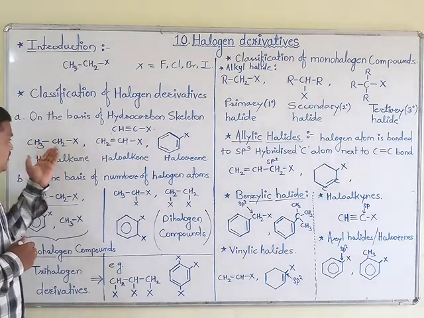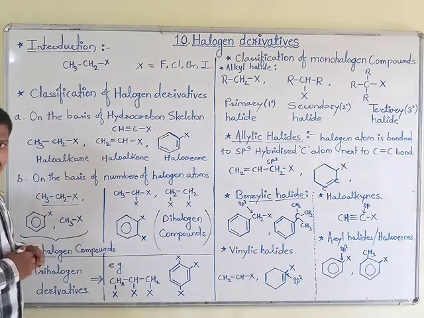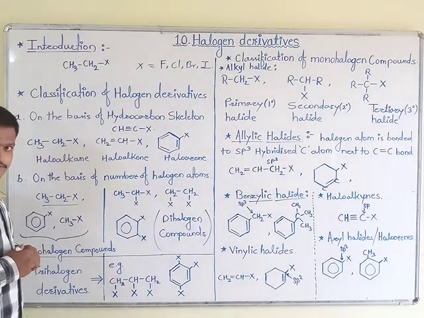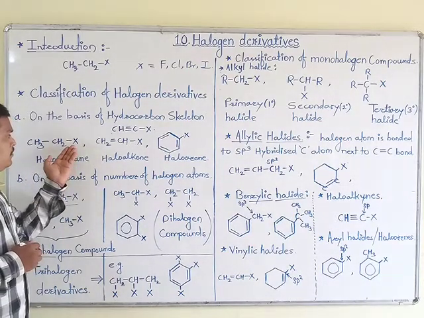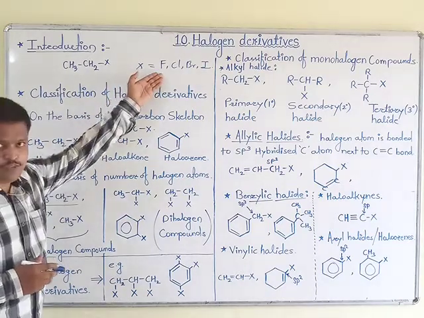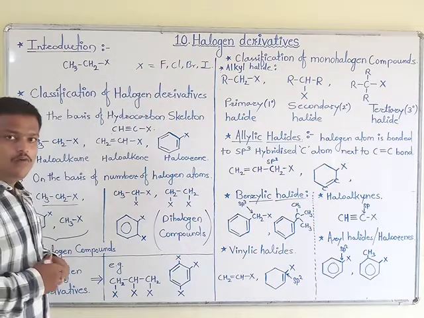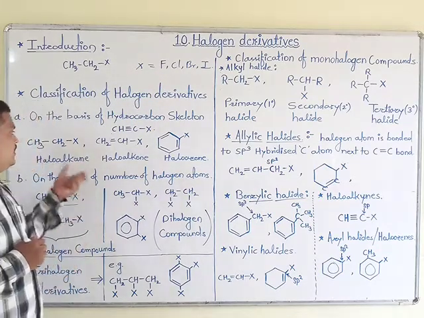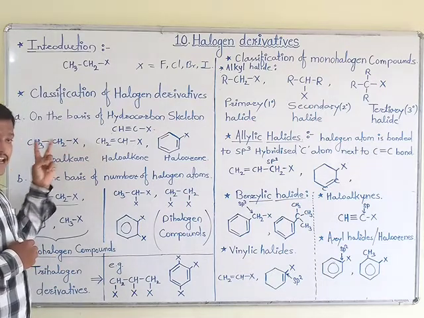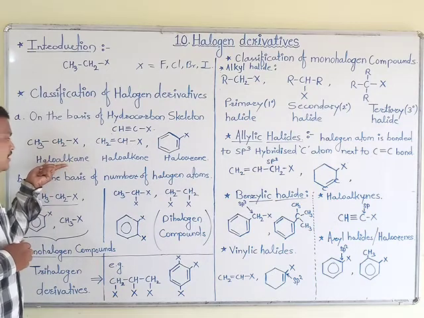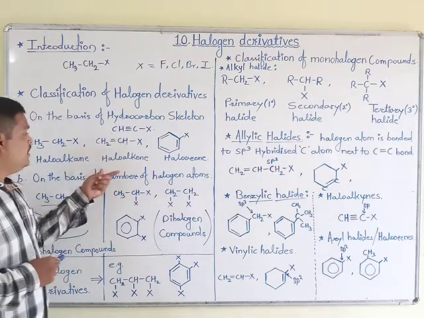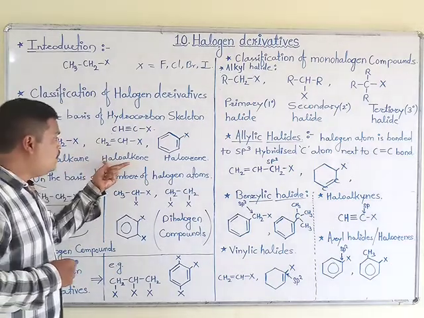See here, CH3CH2X. This compound is nothing but haloalkane. And here we use an X atom, any one from these four, to generate our required compound. And this compound only contains carbon-carbon single bonds, therefore it is termed as haloalkane. Okay, then next one is haloalkene.